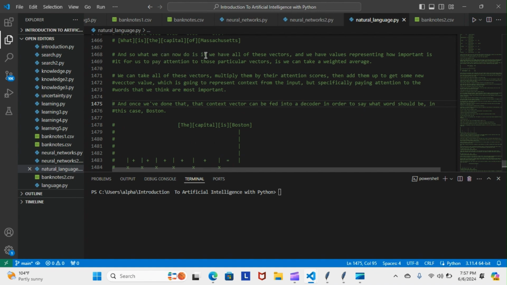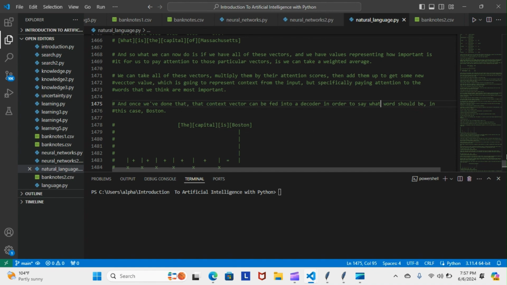And so what we can do now, if we have all of these vectors and we have values representing how important it is for us to pay attention to those particular vectors, is we can take a weighted average. We can take all of those vectors, multiply them by their attention scores, and then add them up to get some new vector value, which is going to represent context from the input, but specifically paying attention to the words that we think are most important. And once we've done that, that context vector can be fed into a decoder in order to say what word should be next. In this case, Boston.